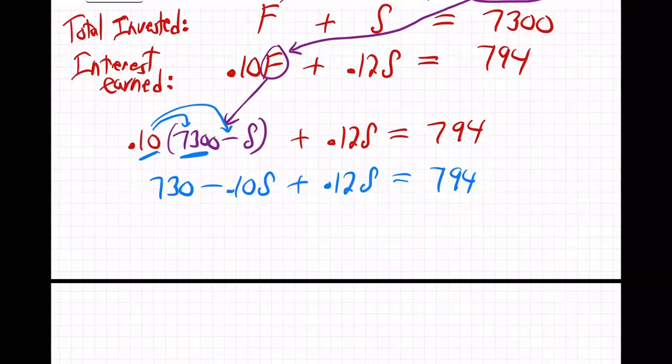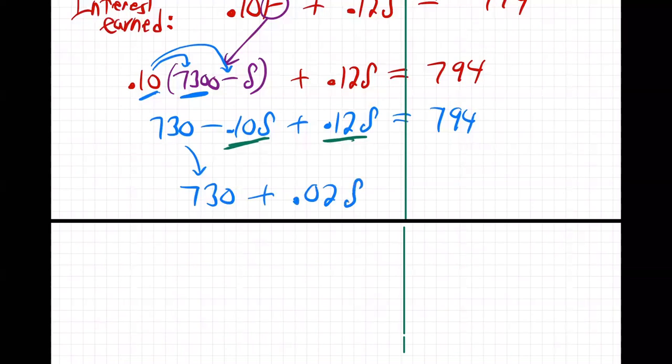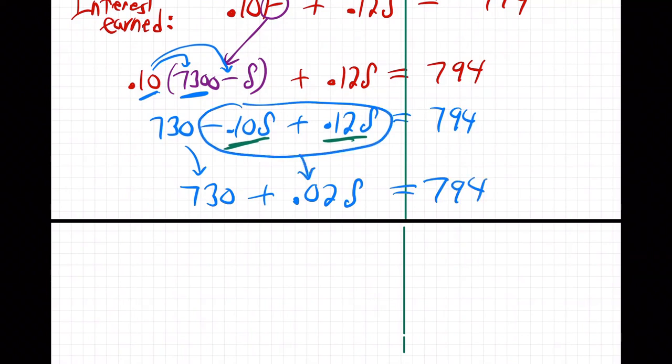So let me bring in the wall of separation right here. Okay. So let's see. This and this will combine together. So it'll be 730. Let's put that down. And that'll be plus 0.02 S equals 794. So these two combined, it's 0.12 minus 0.10, like 12 cents minus 10 cents leaves 2 cents, 0.02.